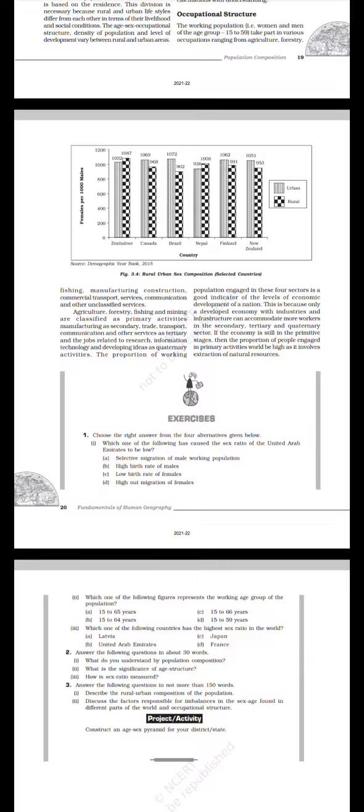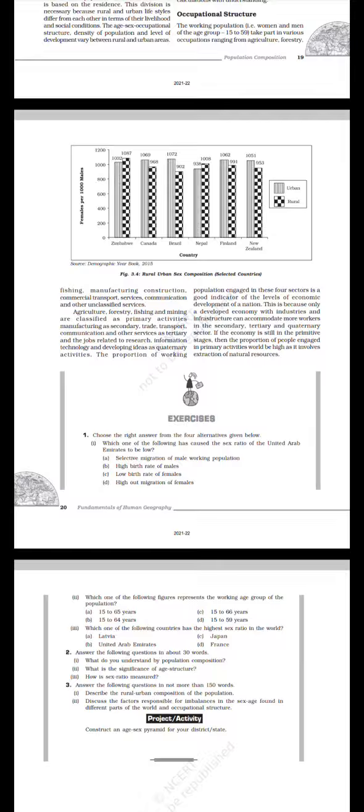Agriculture, forestry, fishing, and mining are classified as primary activities, manufacturing as secondary, trade, transport, communication, and other services as tertiary, and the jobs related to research, information technology, and developing ideas as quaternary activities. The proportion of working population engaged in these four sectors is a good indicator of the levels of economic development of a nation.